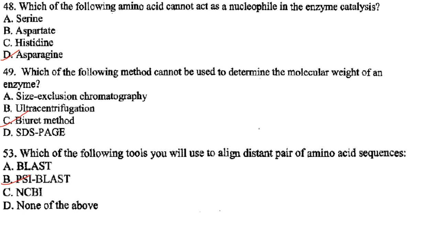Then, which of the following methods cannot be used to determine the molecular weight of an enzyme? So size exclusion chromatography, yes. Ultracentrifugation, yes. Biuret method, no. So the answer is option C. And SDS-PAGE also you can use to determine the molecular weight.